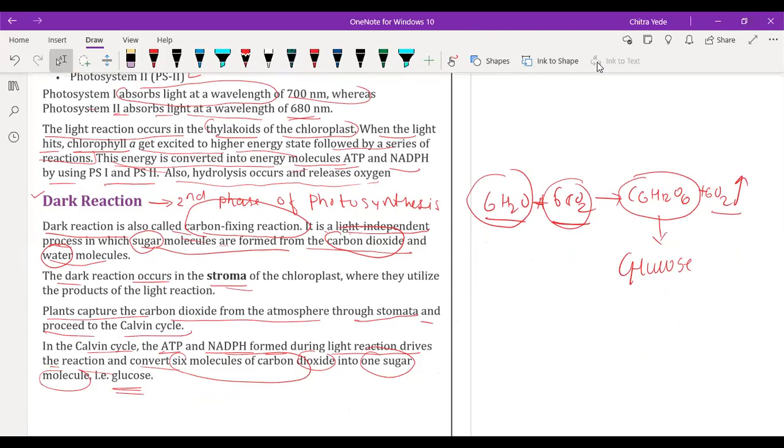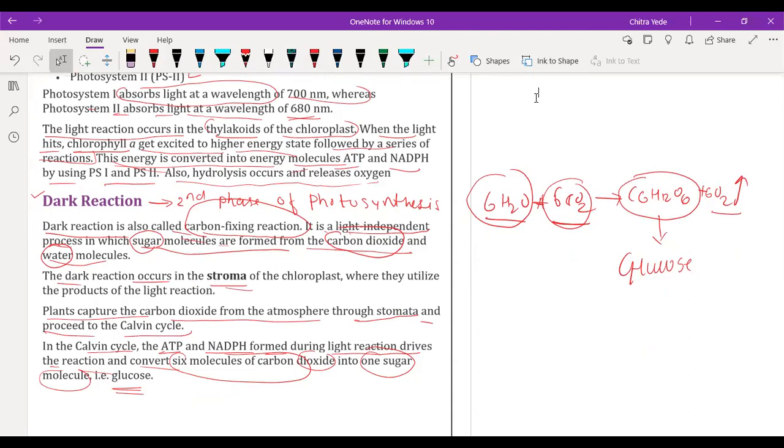See, what happens in the first part of photosynthesis, in the light reaction? There, light energy is converted into chemical energy.